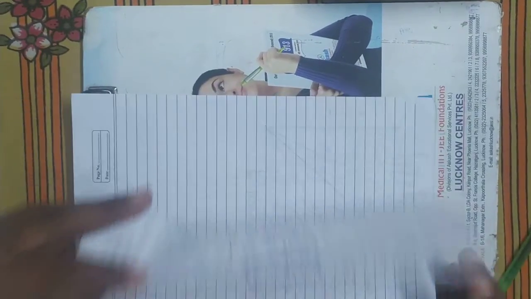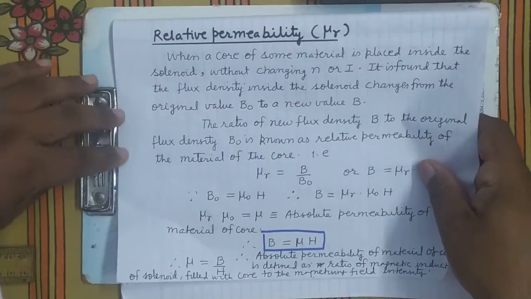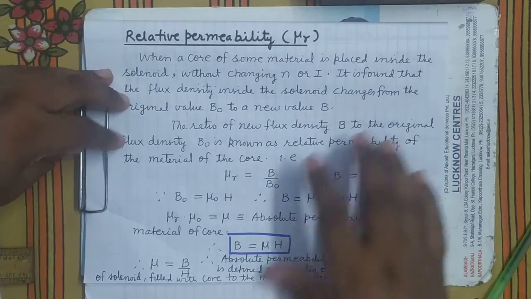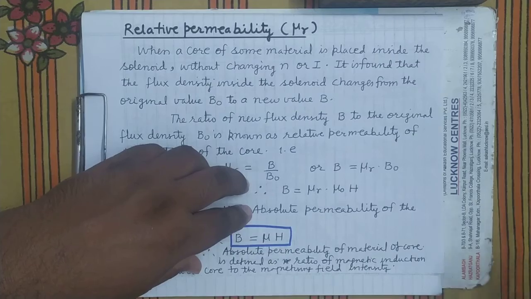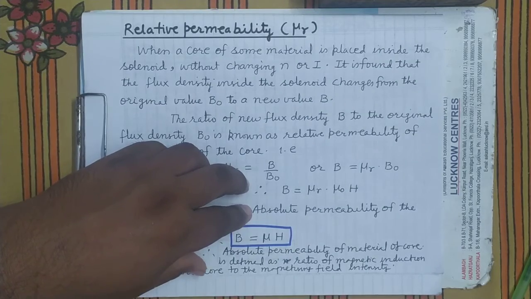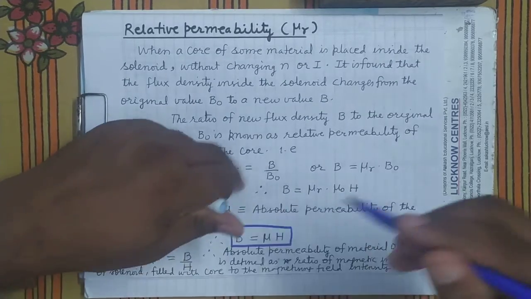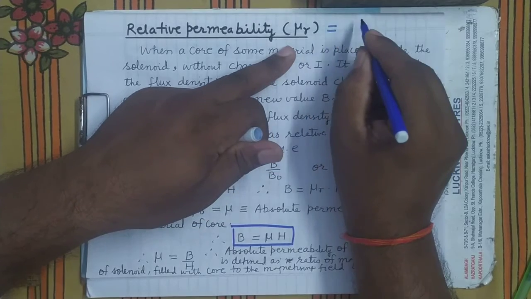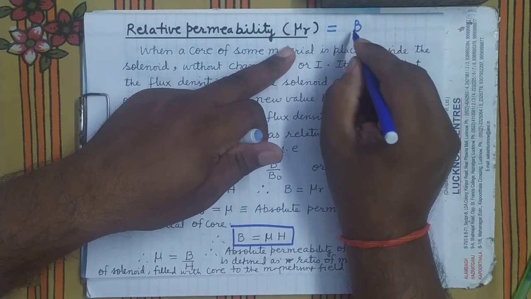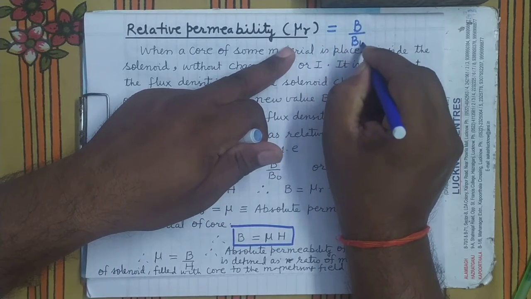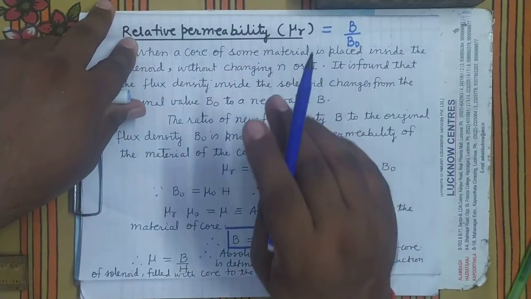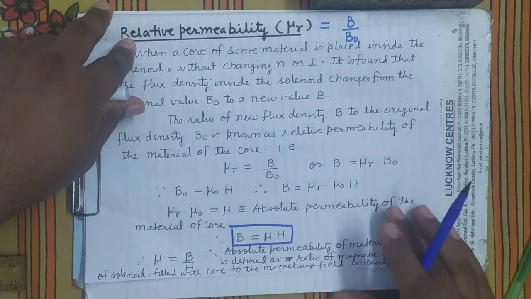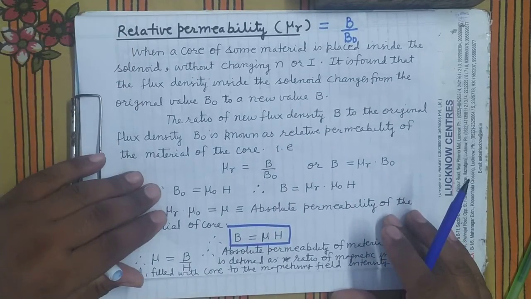Now see here, there is a term relative permeability. About this I have already told. What is relative permeability? Relative permeability mu r equals B upon B naught. It means the relative permeability of a magnetic material. In the previous lecture I have told relative permeability.